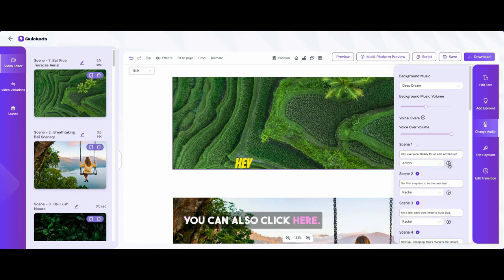You can also click here. Logic will get you from A to B.